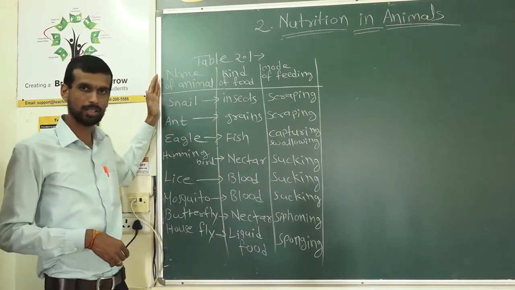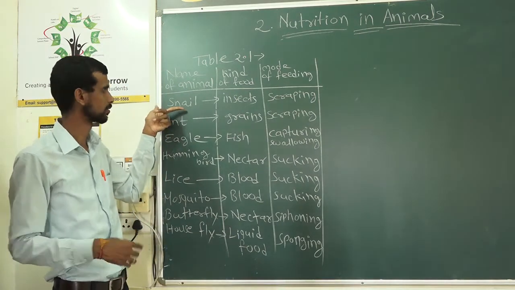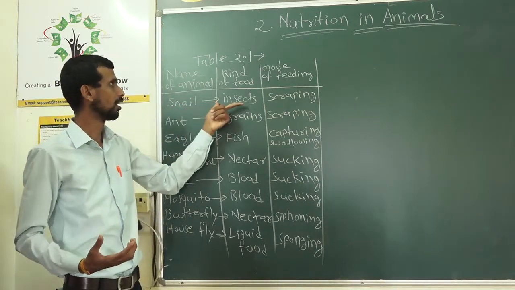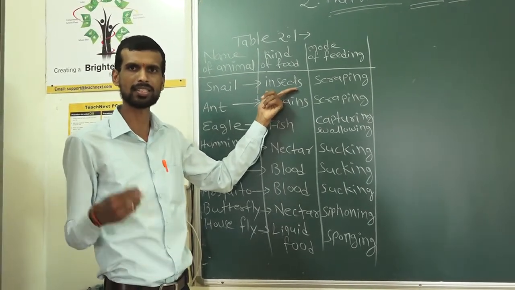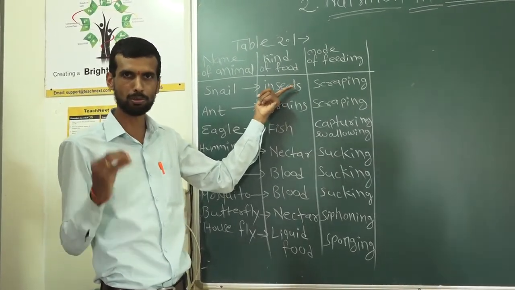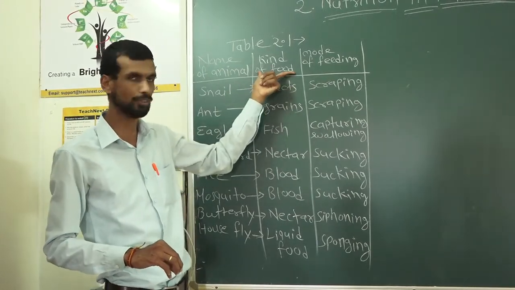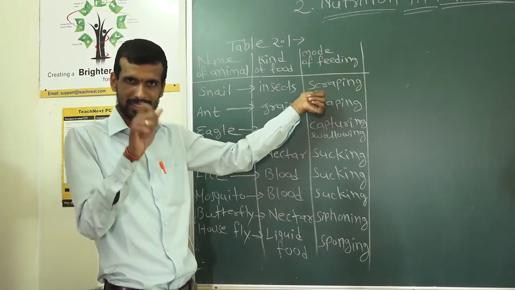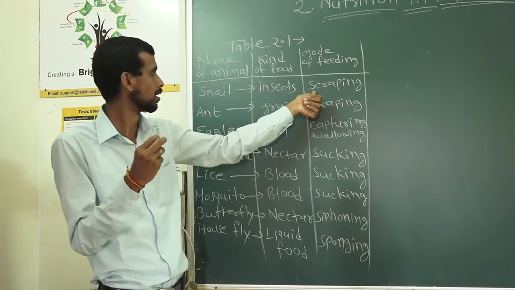So for the name of animal, we have different names. Snail, right? Nowadays in the rainy season you will be seeing this. What kind of food does it eat? Mostly small insects, whether it is an ant or whatever it is. So insects are the food for snail. Mode of feeding is scraping.